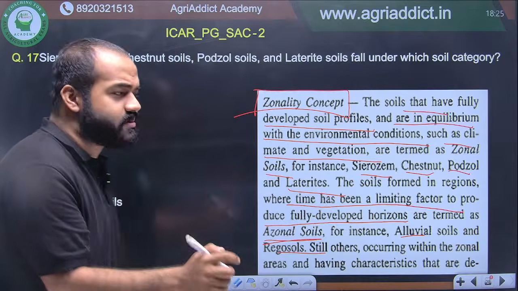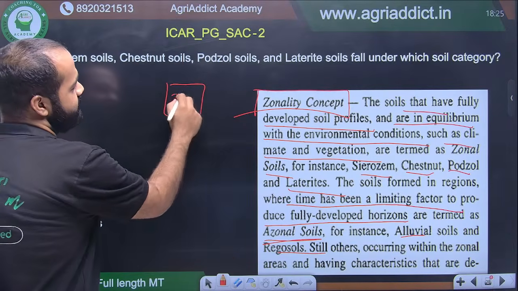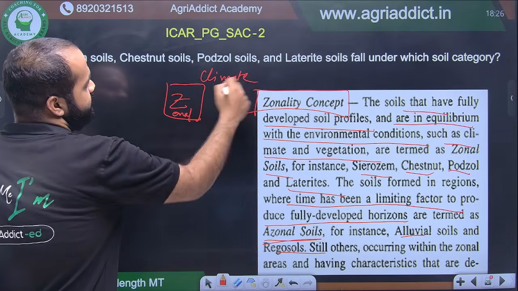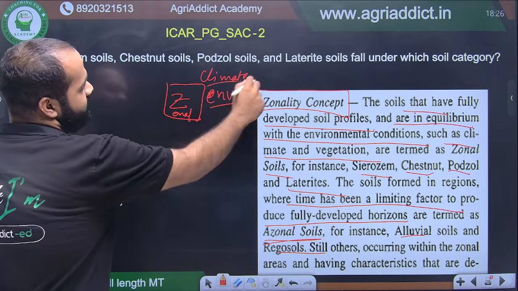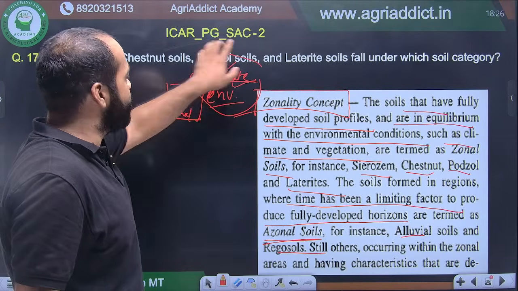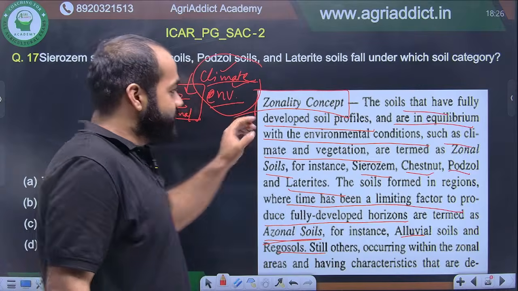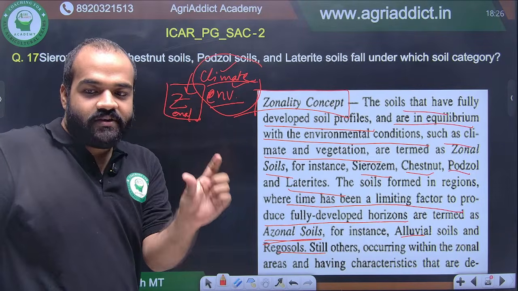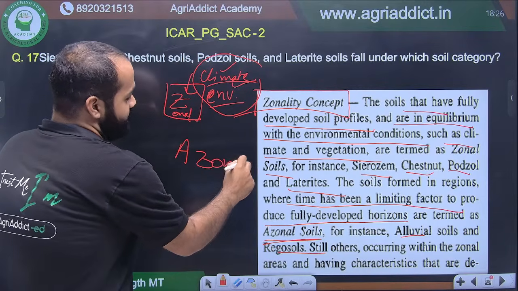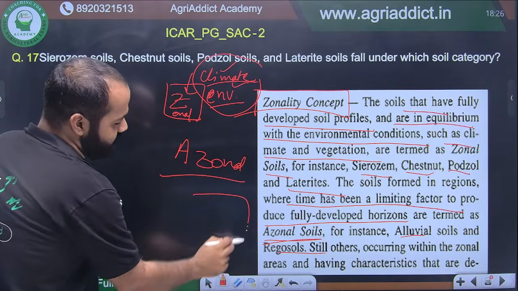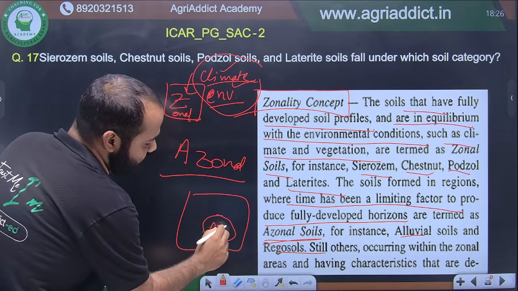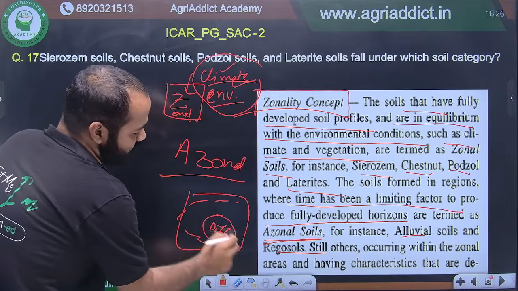So this is very easy to remember. What is zonal? Zonal is according to a zone. What defines a zone? A zone is defined by climate and environment. So the soil that has formed in equilibrium with climate and environment, that is zonal soil. Where time is the limiting condition and horizons cannot form because of time, that is called azonal soil. And within zonal soil, there is a patch which has some different properties than the other zonal soil due to local factors.